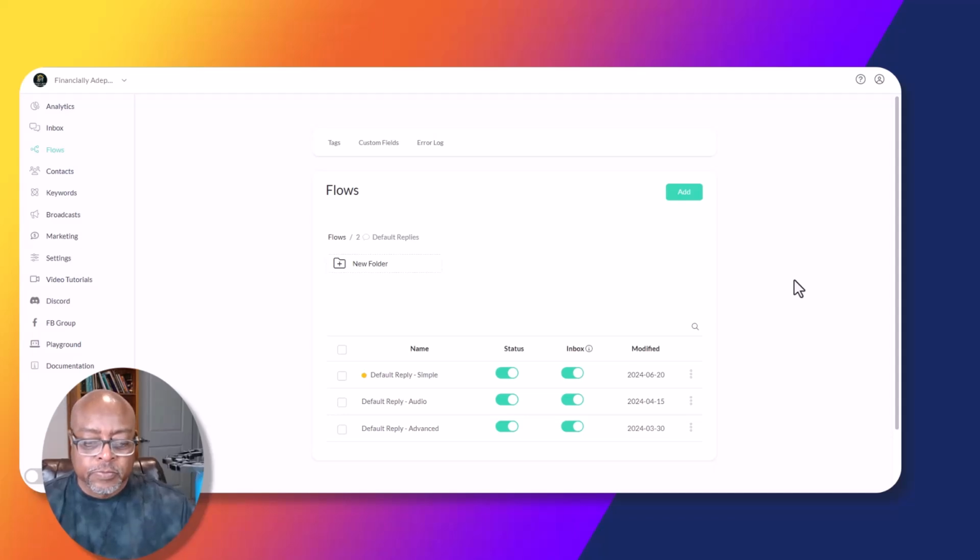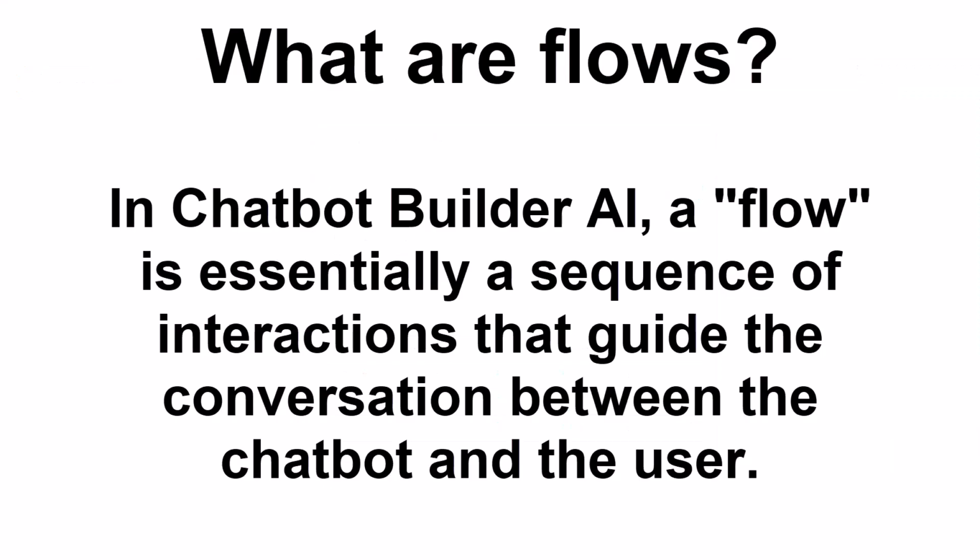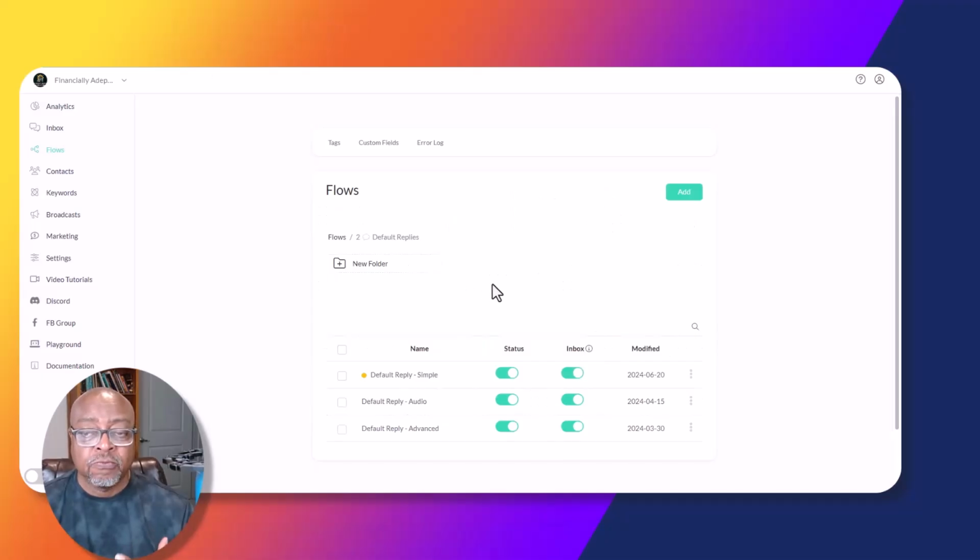All right, family. So now we're going to start with the next flow. We're starting with the default reply flow. And remember, a flow is essentially a sequence of interactions that guide the conversation between the chatbot and the user. So now we're going to create our default reply flow.